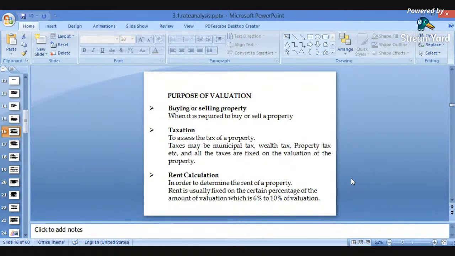All the taxes related to municipal taxes, wealth taxes, or property taxes can be calculated with the help of the valuations. The different taxes will be decided with the help of the valuations.